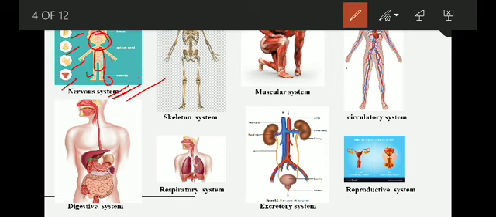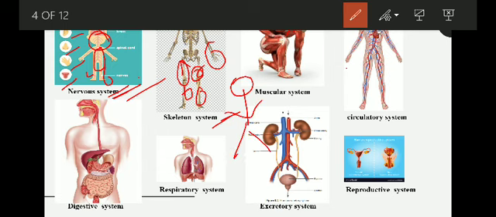Then we have the skeletal system. What makes the skeletal system? Bones are the main components which make the skeletal system. These bones are combined together to form the skeletal system. What is the use of these bones? Exactly, the function of these bones is to give shape to our body.